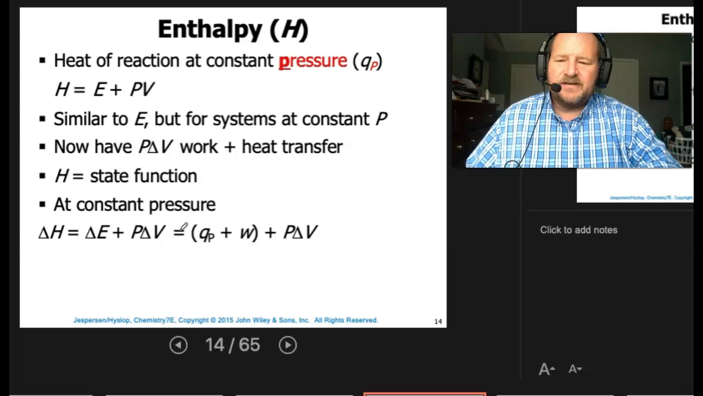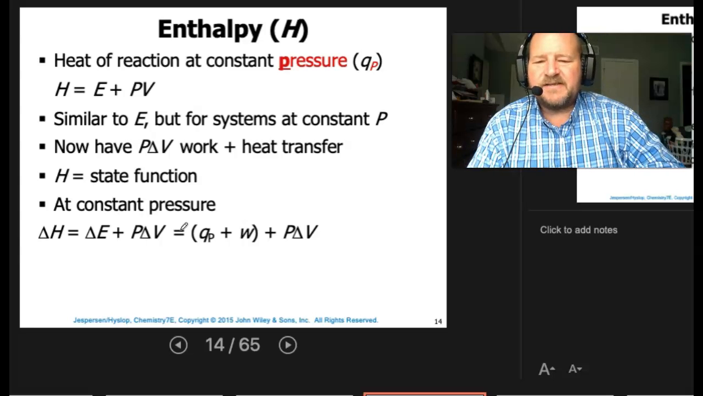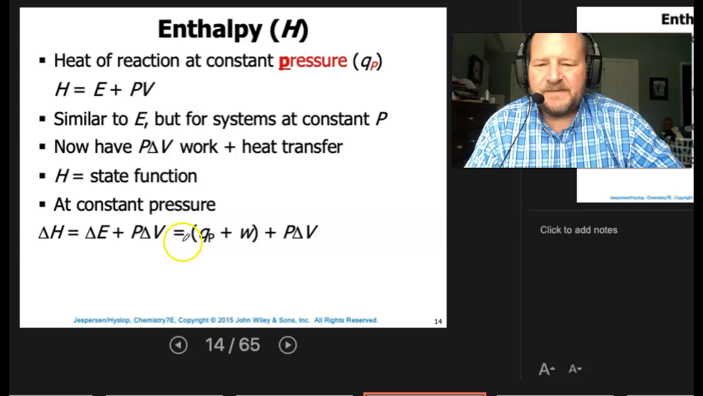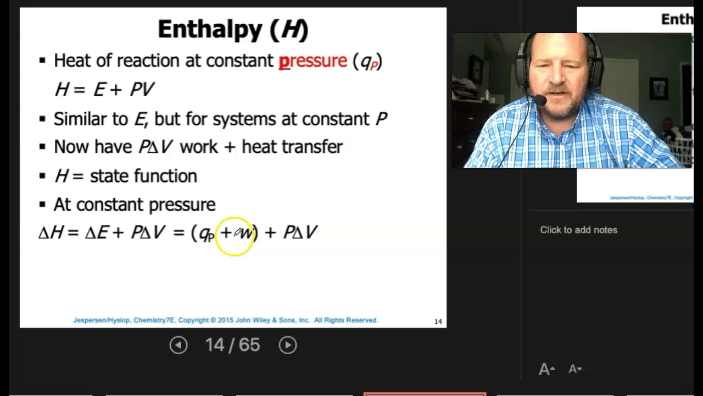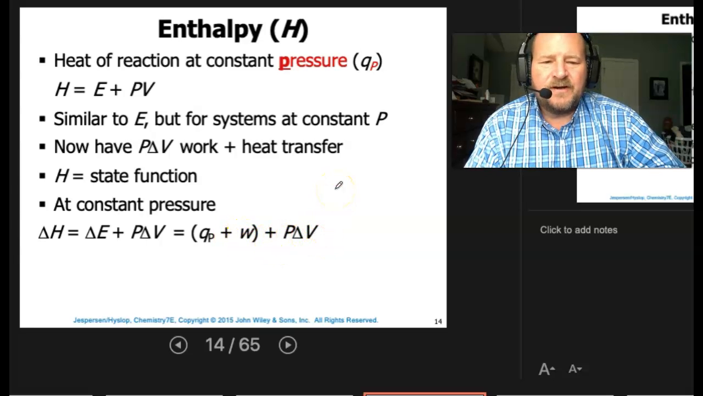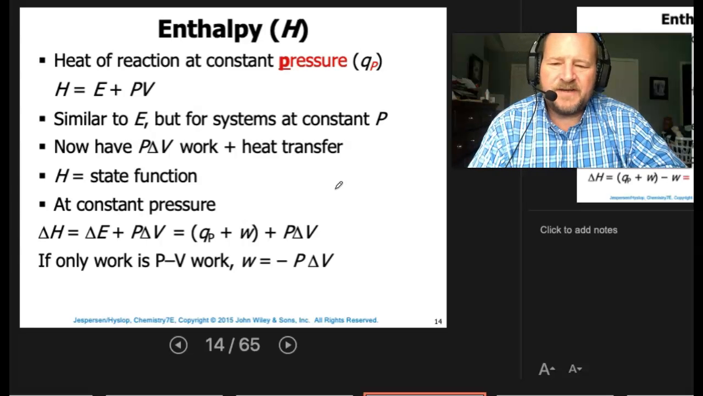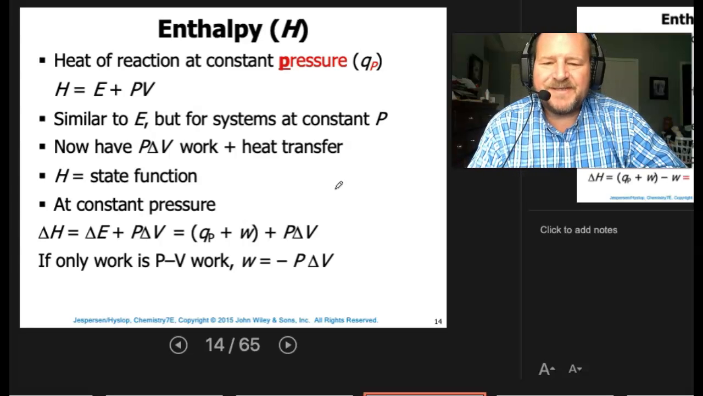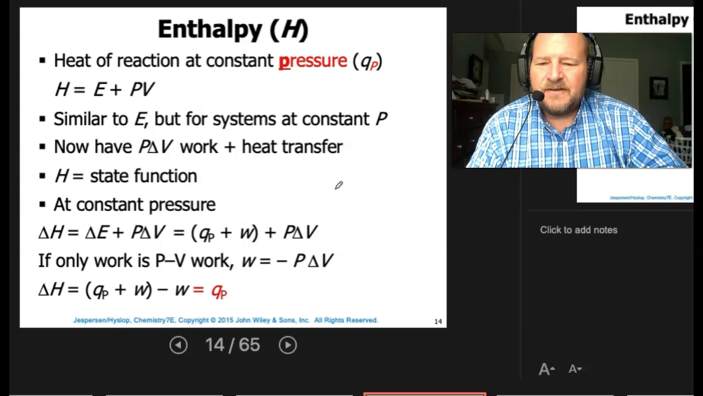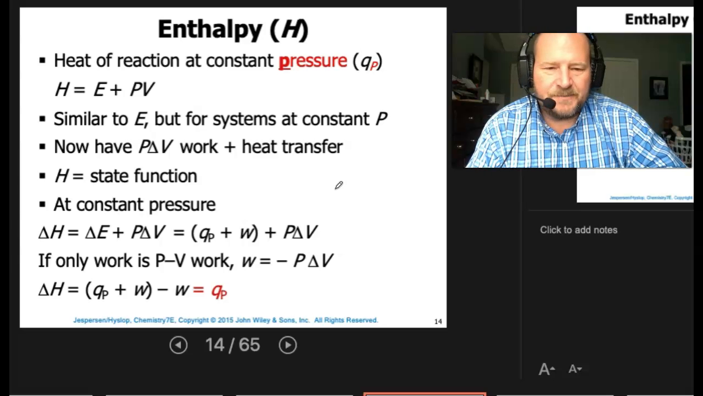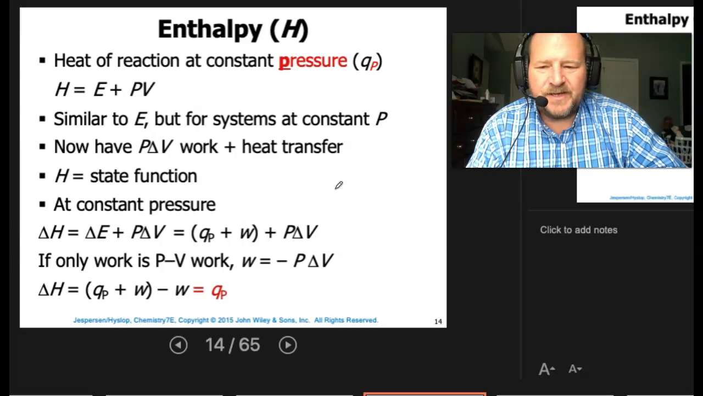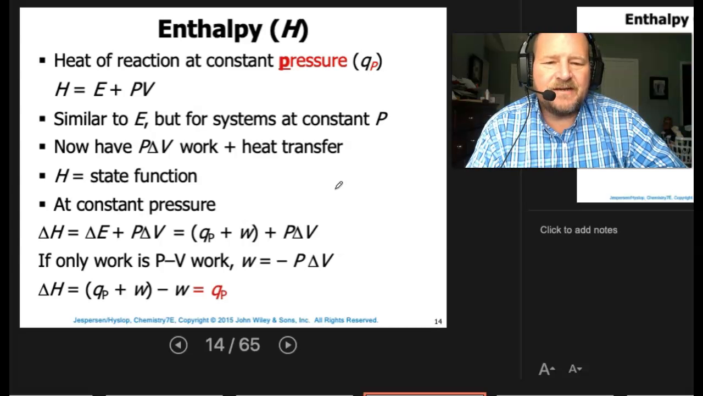So delta H then is equal to delta E plus P delta V. So we can plug some stuff in here, right? We know that delta E is going to be the heat at constant pressure plus the work, plus P delta V. Now remember, if only work is PV work, then W equals negative P delta V. So what happens then? Well, then it becomes QP plus W minus W. In other words, it equals QP. So delta H then is really equal to the heat at constant pressure.